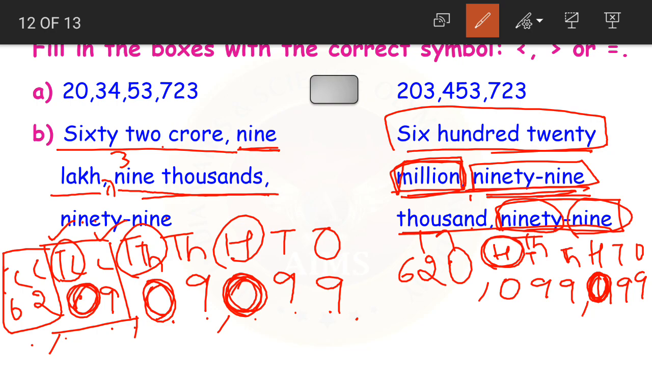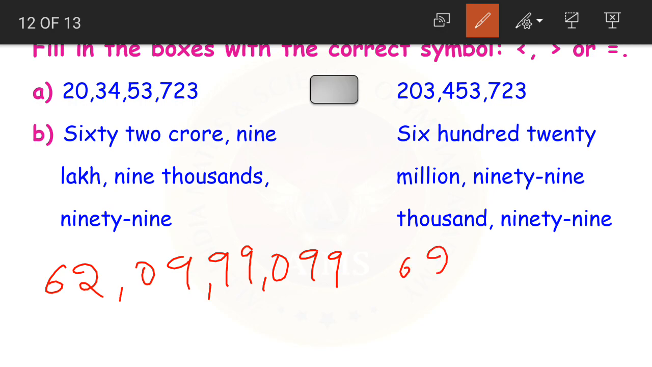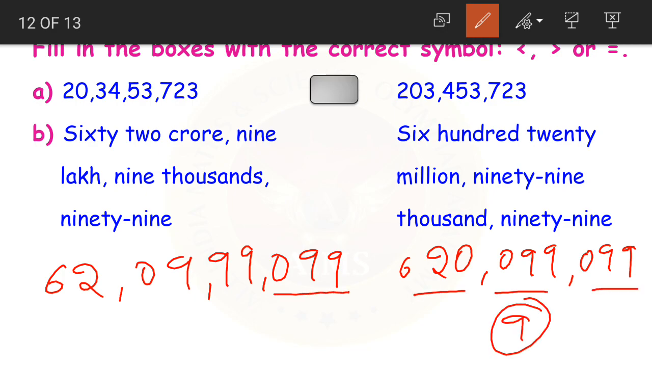If you compare both the numbers, let me write these numbers here. 62 crores, 9 lakhs, 99,099. Then here 620 million, 99,099. If I compare both the numbers, which number is the greater number here? How do we find out, children? First way is to count the number of digits. 3, 6 and 9 digits here. We are having 3, 4, 5, 6, 7, 8, 9 digits. So both the digits are same. So we cannot find out which number is greater.